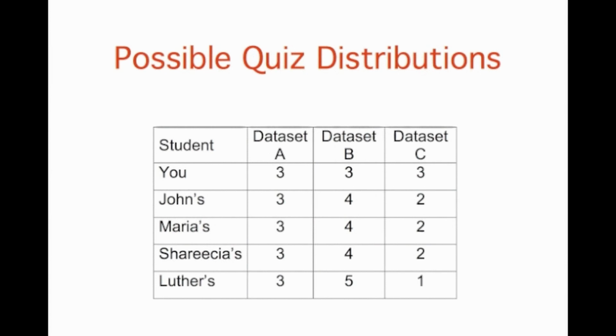This idea of comparing individual scores to a distribution of scores is fundamental to statistics. So let's explore it further using the same example, the pop quiz you took with your 4 classmates. 3 possible outcomes are shown in this table. They are labeled Dataset A, Dataset B, and Dataset C. Which of the 3 datasets would make you happiest? In other words, in comparing your score with your fellow students' scores, in which dataset would your score of 3 be the most impressive? Take some time to think about your response.